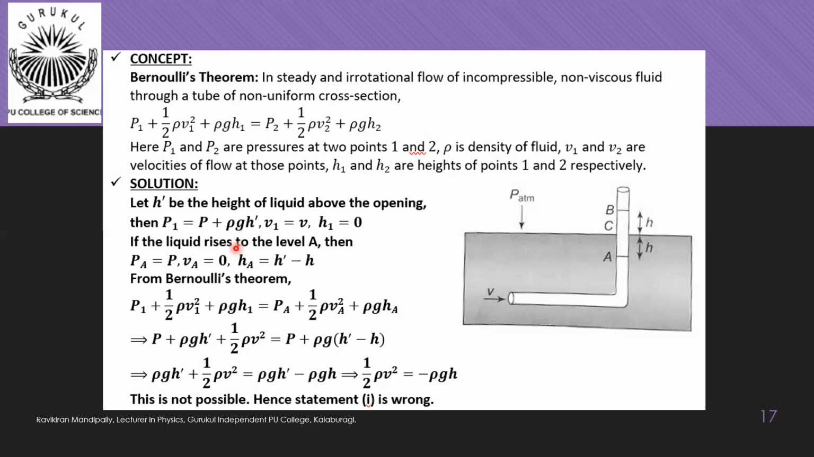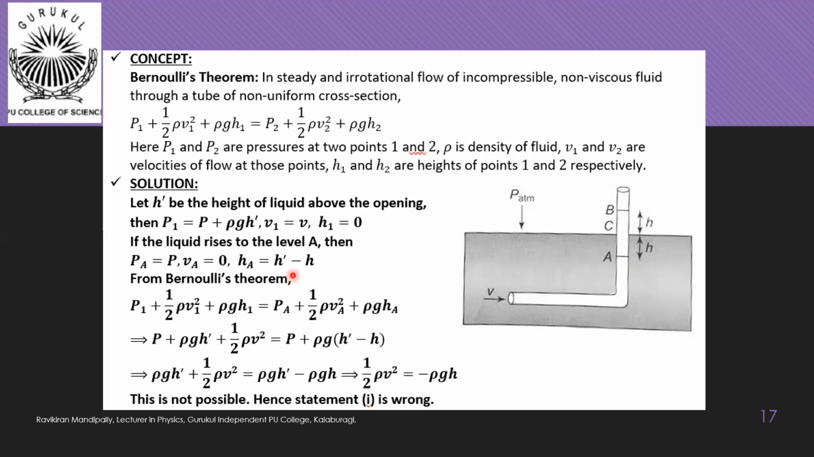Okay, so here the situation is this. We are assuming that there is h dash height of the liquid above this opening. Then the pressure at this position is atmospheric pressure plus rho g h dash. Then the velocity of the flow at this position is v, and this we have taken as the reference position, so height will be taken as 0. Now if you assume that the liquid is rising up to position A, then this height would be h dash minus h. That is why HA is equal to h dash minus h.